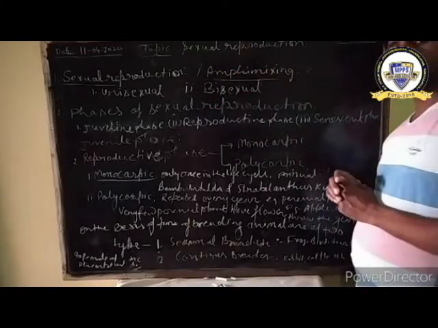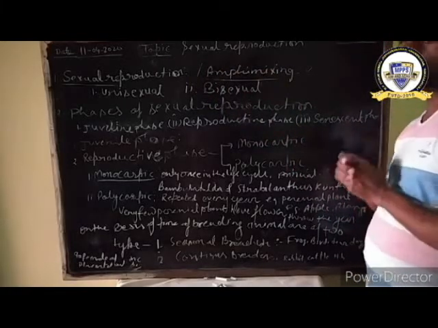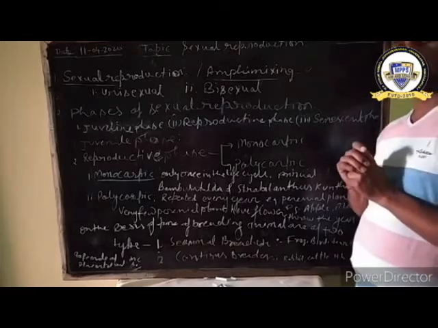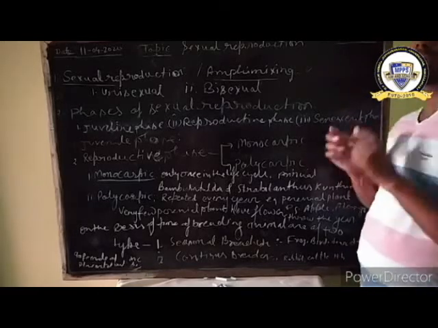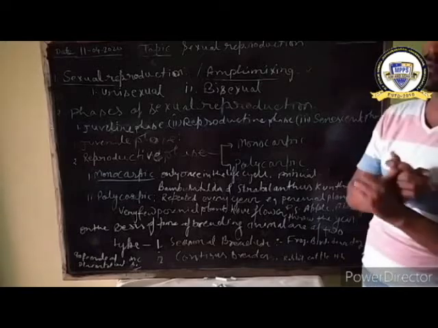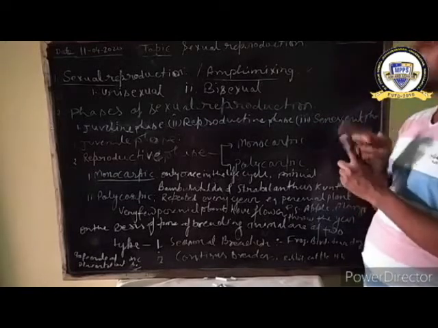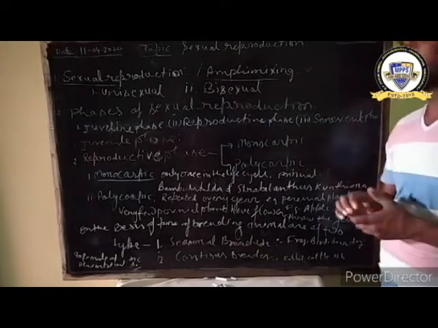And in case of sexual reproduction, variation occurs due to crossing over and linkage at the time of combination of sperm and ova, or male and female gamete, of sexual reproduction.